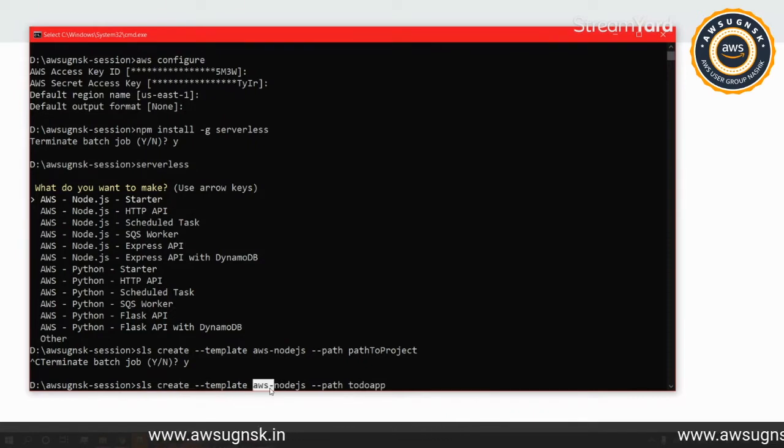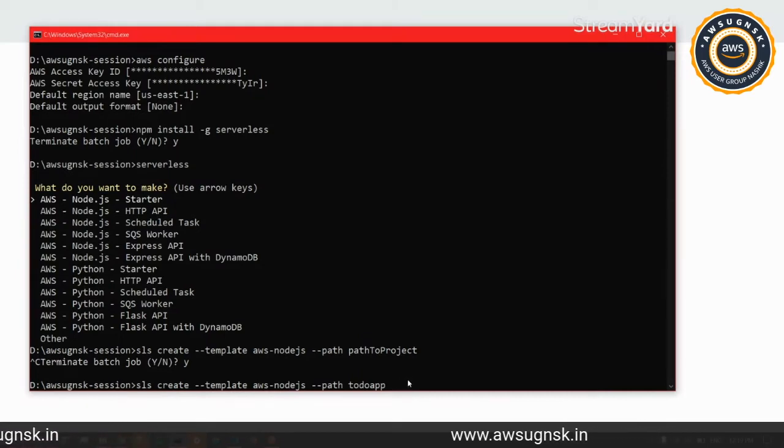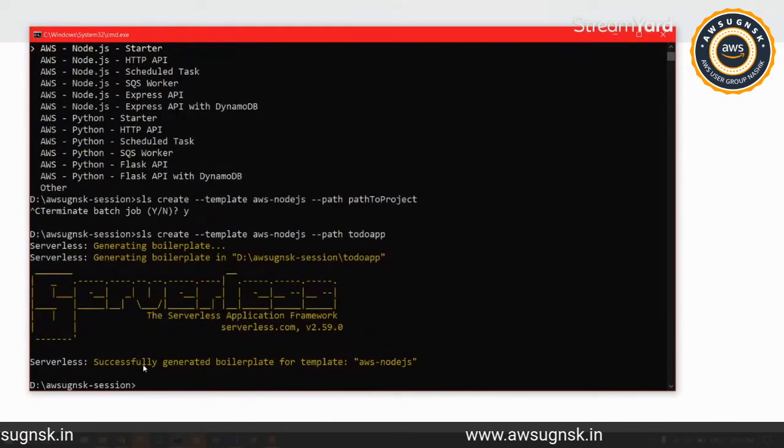So we will be using AWS as the cloud provider, and depending on your cloud provider, that could be GCP or anything else. And then hyphen Node.js, so that will create a Node.js application. And then for the path, I am under a folder, so this will create a new directory under this directory. So I'll just quickly give an enter to it. Now it should start creating the application.